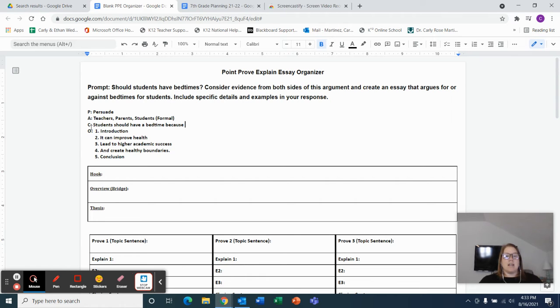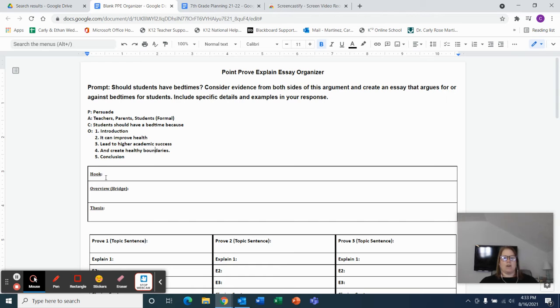Okay. My content is where I'm answering that prompt. So my question was, should students have bedtimes? And I just made that into a statement for my side of the argument. And I said, students should have a bedtime because. And then my O step, the organization, we know the first paragraph is always the introduction. The fifth paragraph is always the conclusion. And then 2, 3, and 4, that's sort of going to be the meat of my essay. Those are my body paragraphs. Okay. My body paragraphs here are supporting that content. So students should have a bedtime because it can improve health, lead to higher academic success, and create healthy boundaries.